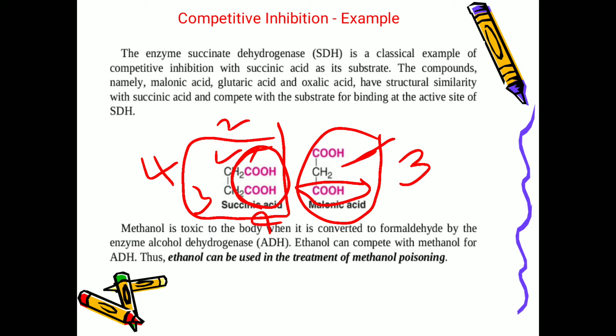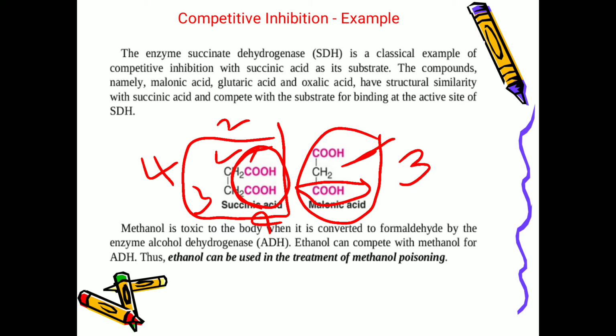And another example is methanol. Methanol is toxic to the body when it is converted to formaldehyde by the enzyme alcohol dehydrogenase. And ethanol can compete with methanol for ADH, that is alcohol dehydrogenase. Thus, ethanol can be used in the treatment of methanol poisoning. See, when anybody consumes methanol, it will convert into formaldehyde, which is toxic to the body. So, to avoid or to treat methanol poisoning, ethanol will be used.